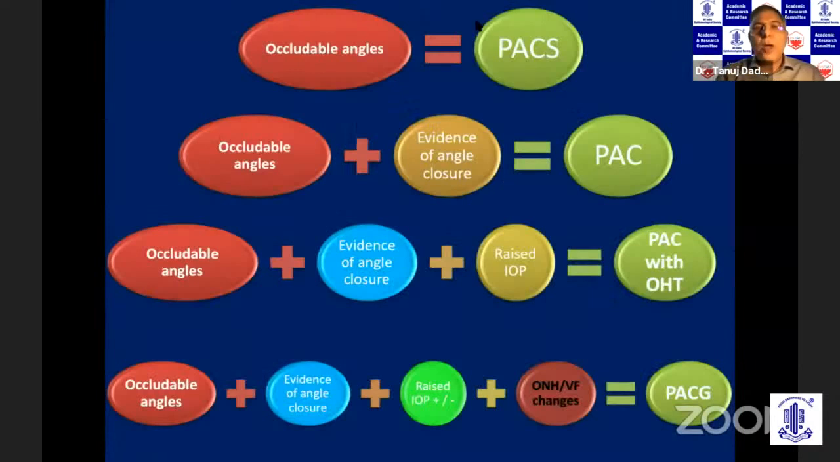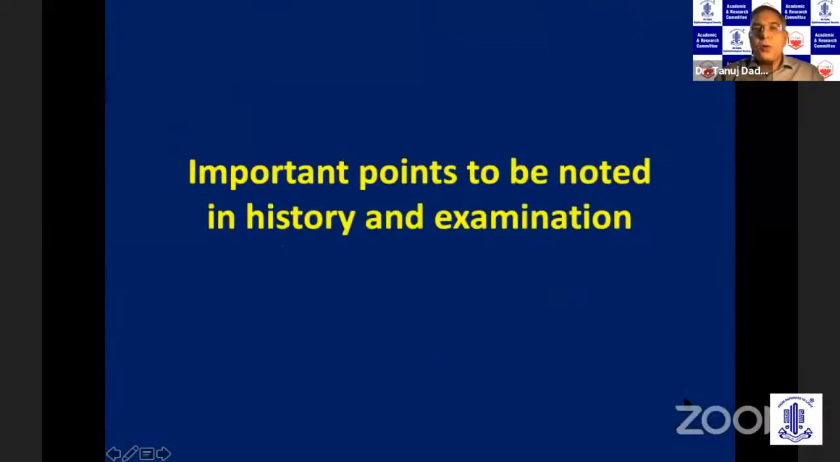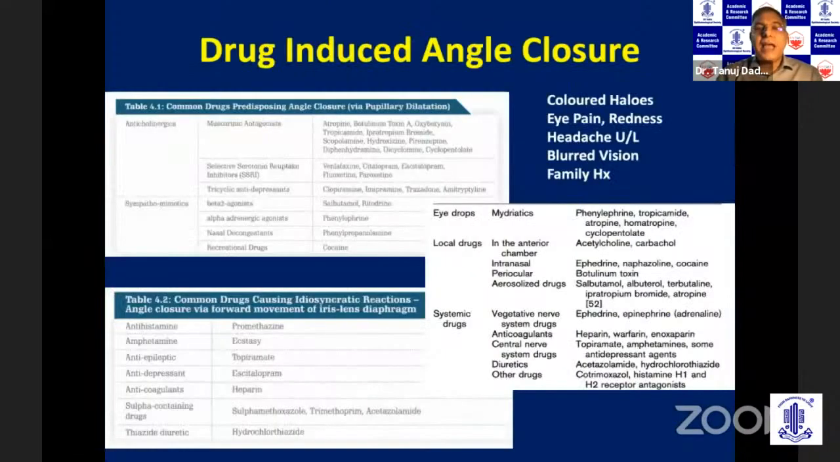So in summary, you have occludable angles, PACS, plus synechia, PAC, plus rising intraocular pressure, which is known as PAC with ocular hypertension, plus optic nerve head changes when you label it as primary angle closure glaucoma. What are the important points to be noted in the history and examination?